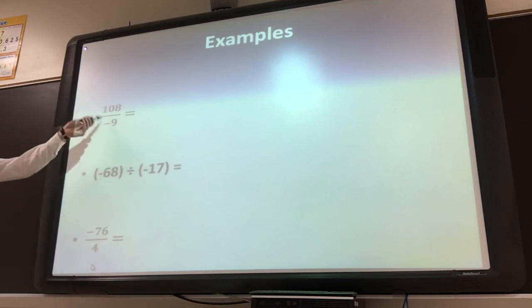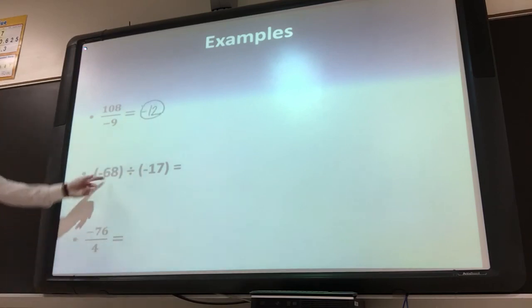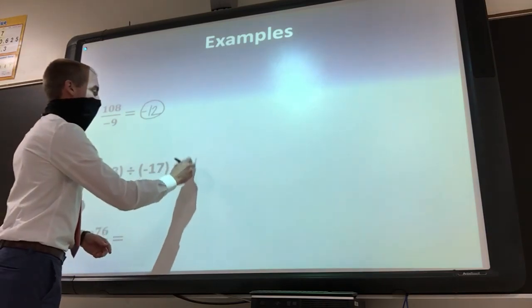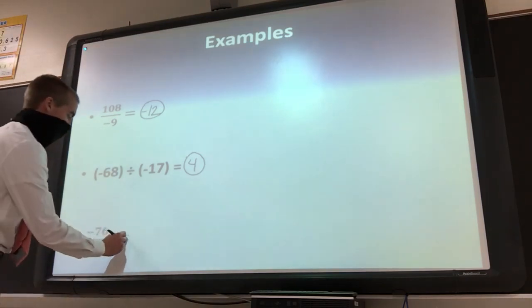Okay, 108 divided by negative 9 is going to get us, Alex, negative 12. Good. Negative 68 divided by negative 17. So 17 times what would get us 68? Is that positive 4? Negative divided by a negative would be a positive. Then negative 76 divided by positive 4. Going to be, what did you get, Talon? Negative 19. Good.